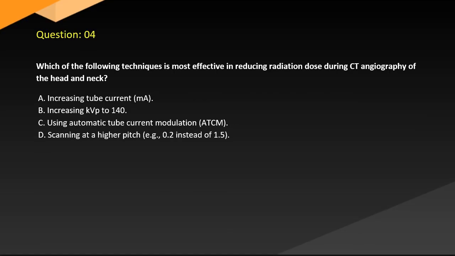Question 4. Which of the following techniques is most effective in reducing radiation dose during a CT angiography of the head and neck? A. Increasing tube current, mA. B. Increasing kVp to 140. C. Using automatic tube current modulation, ATCM. D. Scanning at a higher pitch. E. Using a pitch of 0.2 instead of 1.5.